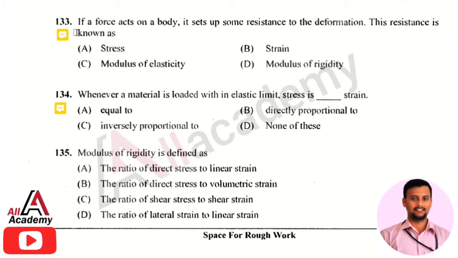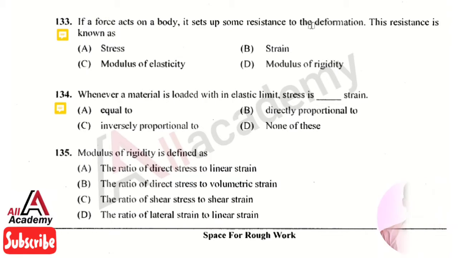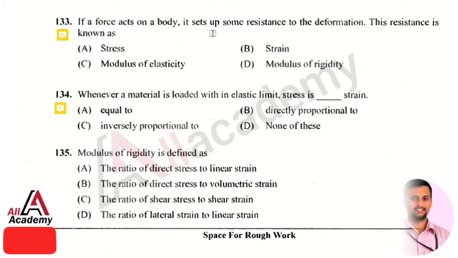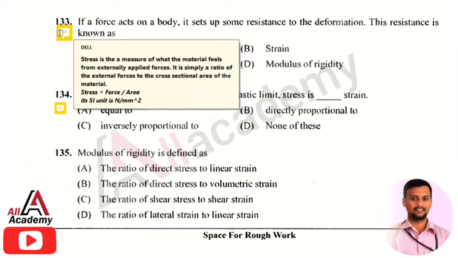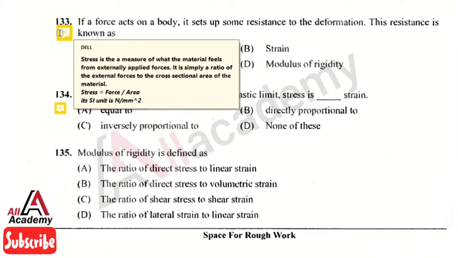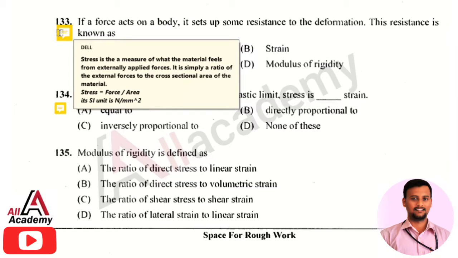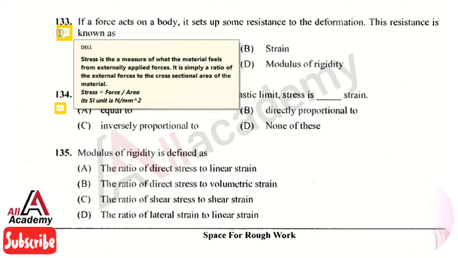And the next question is, if a force acts on a body, it sets up some resistance to the deformation. This resistance is known as, the right answer is option 1, that is stress. The stress is the measure of what a material feels from externally applied force. So it is nothing but the ratio of external force to the cross-sectional area of a material. So it is given by stress equals force divided by area, and its SI unit is Newton